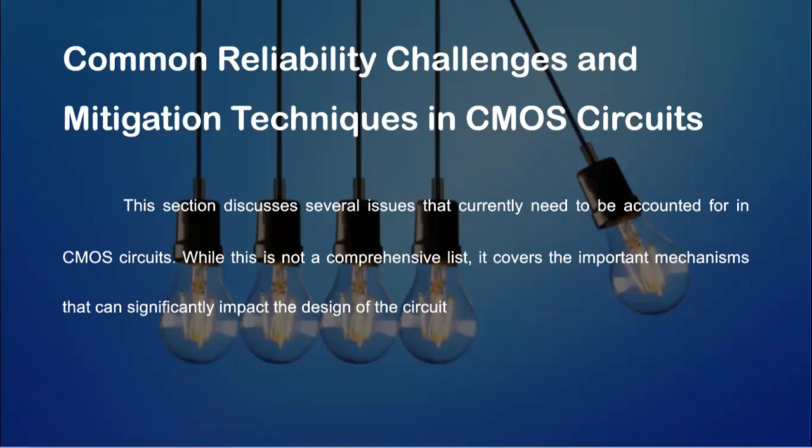Common reliability challenges and mitigation techniques in CMOS circuits. This section discusses several issues that currently need to be accounted for in CMOS circuits. While this is not a comprehensive list, it covers the important mechanisms that can significantly impact the design of the circuits.